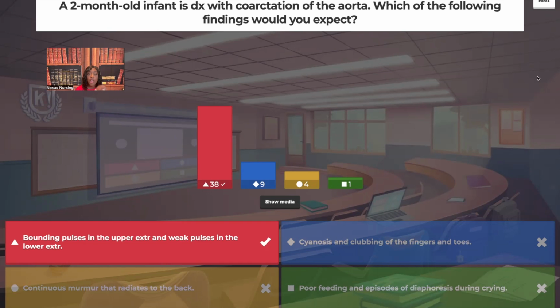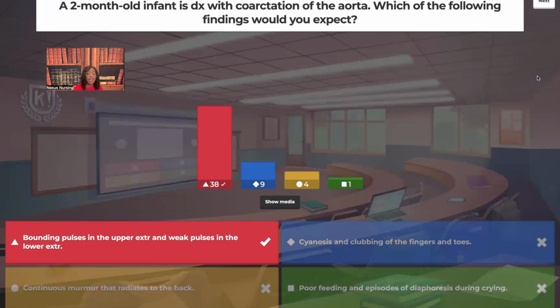So those are cyanotic defects. That's where we would see the cyanosis and the clubbing of the fingers and toes. Next, four people chose continuous murmur that radiates to the back. We would see that in patent ductus arteriosus. And last, poor feeding and episodes of diaphoresis during crying. We see that in a variety of congenital cardiac defects. That's really not specific to any one congenital heart defect, like our answer here. Strong pulses in upper extremities, weak in the lower, immediately you need to be thinking of coarctation of the aorta.